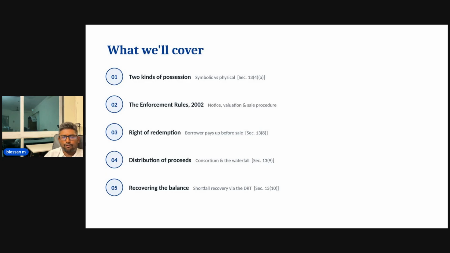Then the concept of right of redemption. Right of redemption is a concept from the Transfer of Property Act. It is a very important concept, which means once a mortgage, always a mortgage. That is, the mortgagor has every right to redeem the mortgaged property from the mortgagee, provided that he has fulfilled his dues. So what is the right of redemption under the SARFAESI Act? There are crucial Supreme Court decisions that have been given repeatedly, and we would see how and when the right of redemption stops.